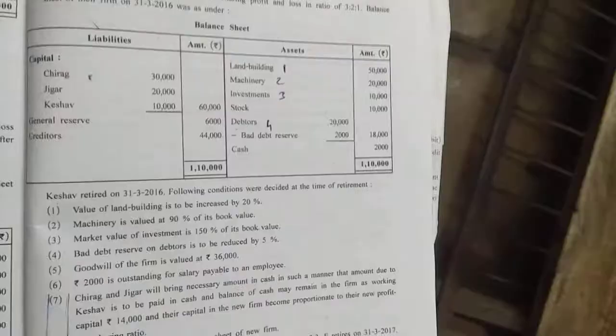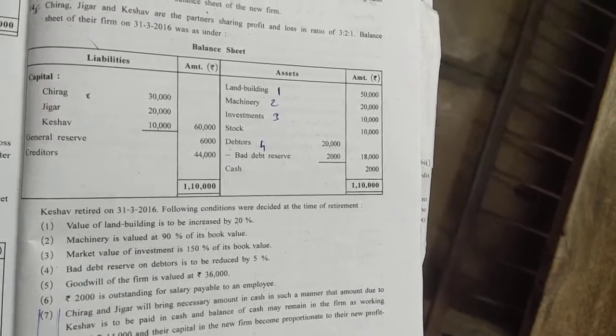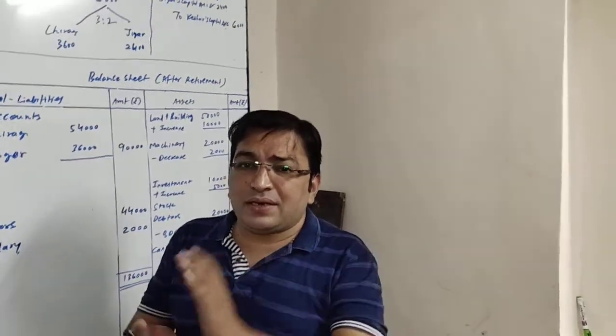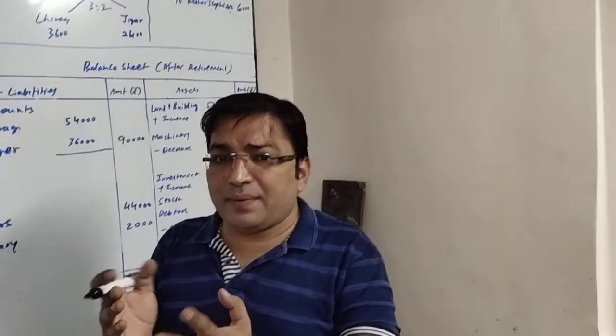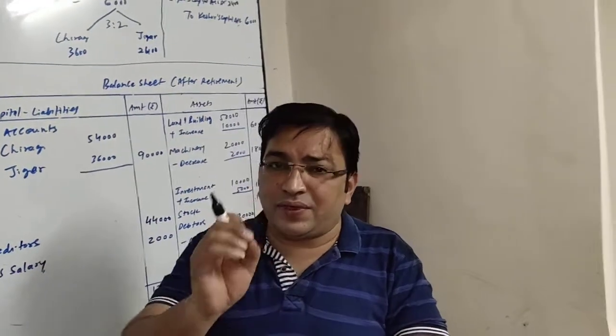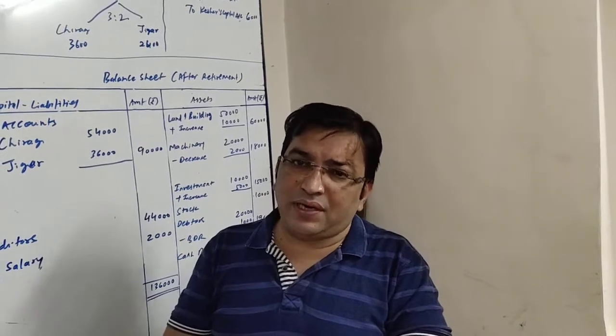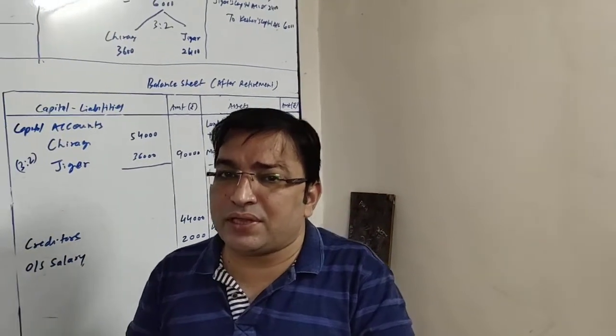Next item is general reserve 60,000. Friends, general reserve, we know it is distributed among the partners in their old profit and loss sharing ratio, and old profit and loss sharing ratio is given to us, which is 3:2:1. So we will be distributing 60,000 in 3:2:1 among all 3 partners.